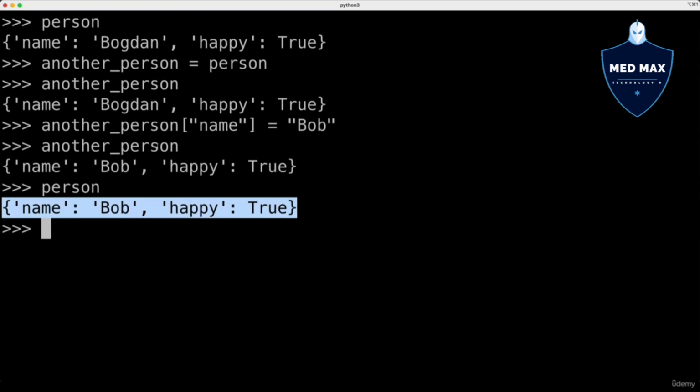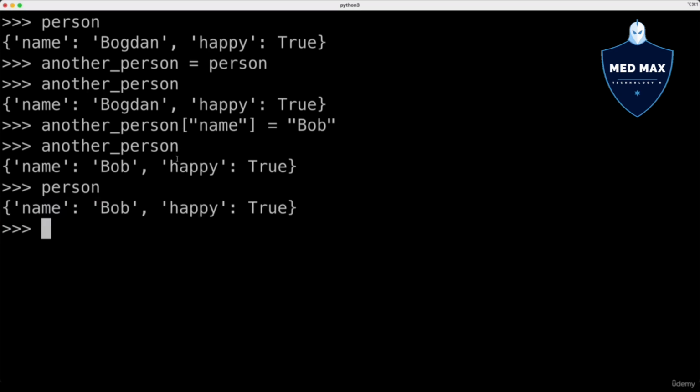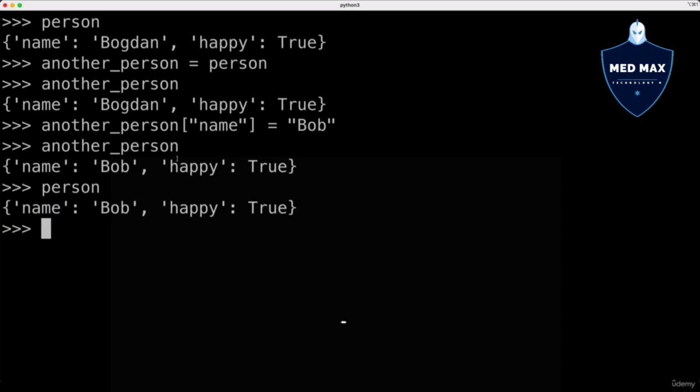When you copy a value of a base type, for example a string or boolean, you copy by value. The actual value is copied from one variable to another. With dictionaries, the situation is opposite. We copy only the pointer. That's very important to keep in mind.